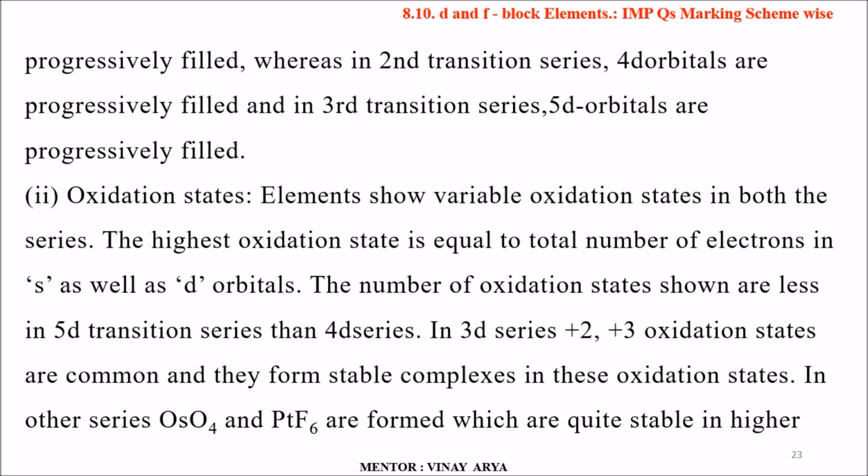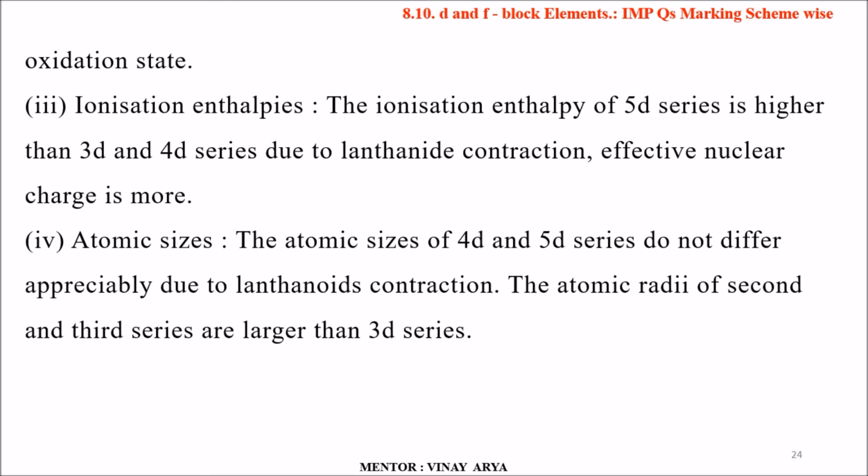The number of oxidation states shown is less in the 5d transition series than the 4d series. In the 3d series, +2 and +3 oxidation states are common and they form stable complexes in these oxidation states. In the other series, OsO4 and PtF6 are formed, which are quite stable in high oxidation states.